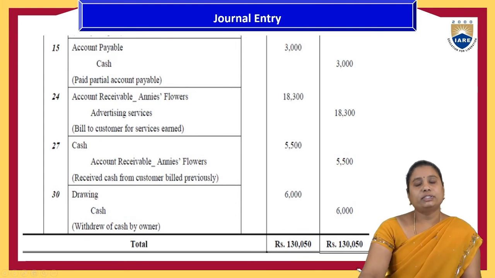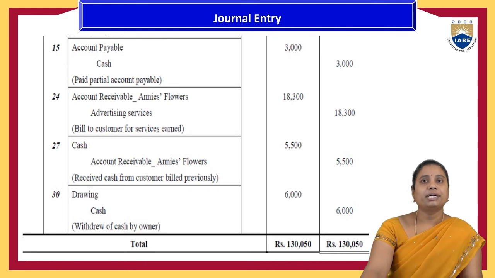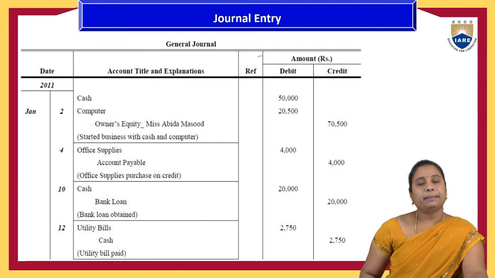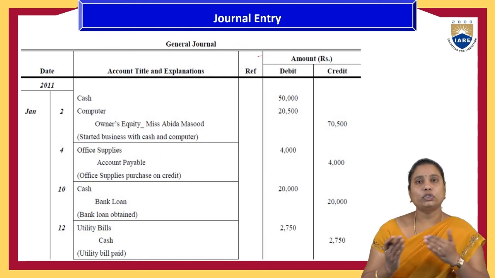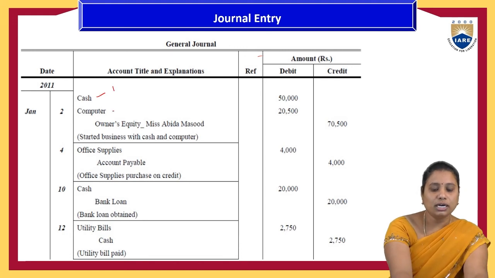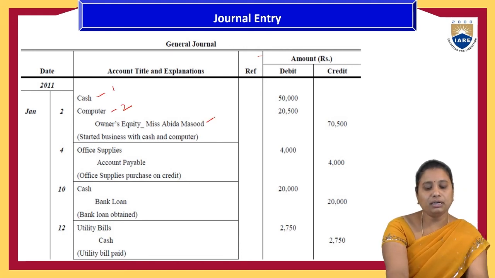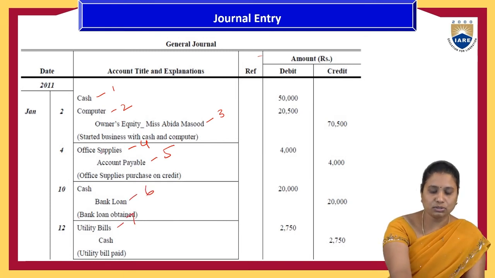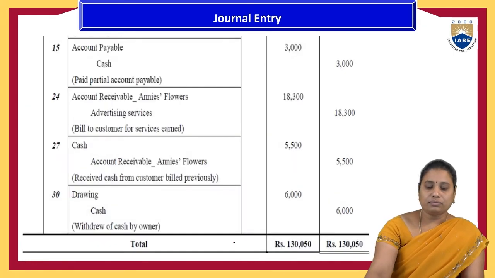So like this, the journal entries will be prepared for the books of entries. From this, we have to identify each and every account for the preparation of the next ledger entries. If we count, cash is the first account, computer is the second account, capital is the third account, office supplies is the fourth account, account payables is the fifth account, cash already done, and the bank loan is the sixth one, utility bills is the seventh one, cash is already considered.